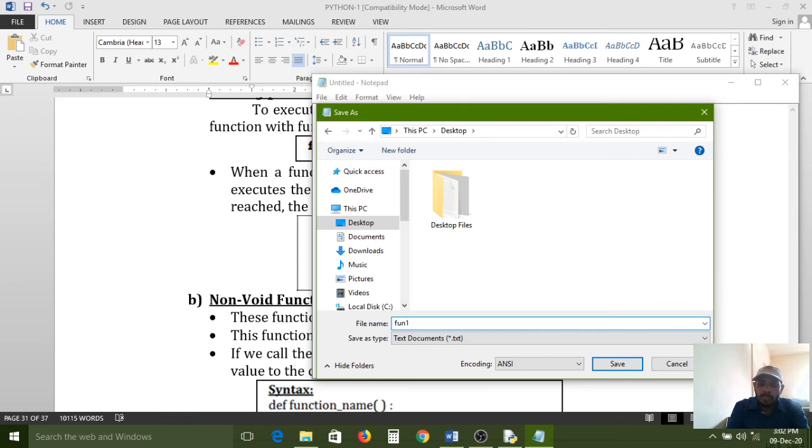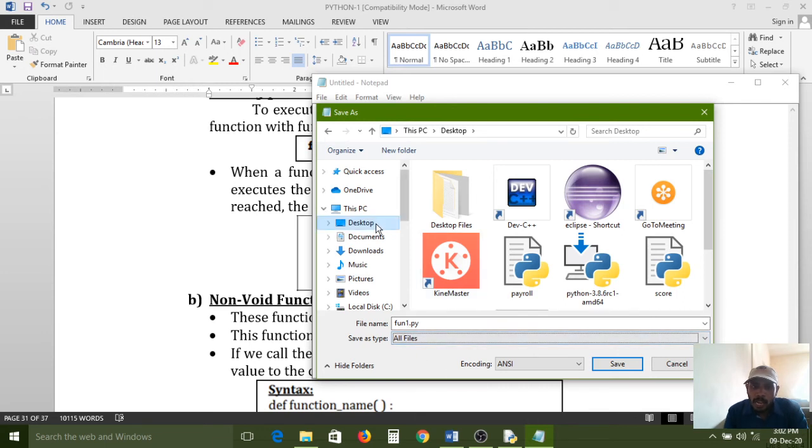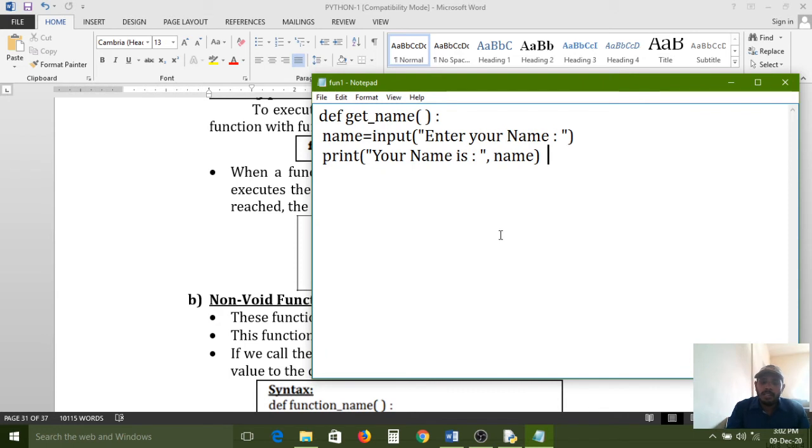one name .py is the extension for Python software, and save as type is all files. Now I am saving on the desktop. Click on the save button and next. Just now I am calling for executing purpose. I am calling this function. If you write like this, immediately it will search whether this function definition is available or not. Definition is nothing but a logic.